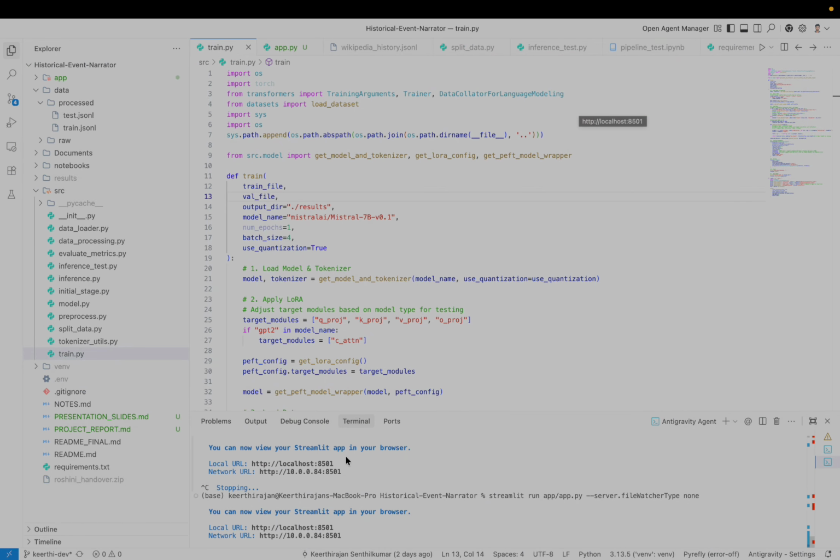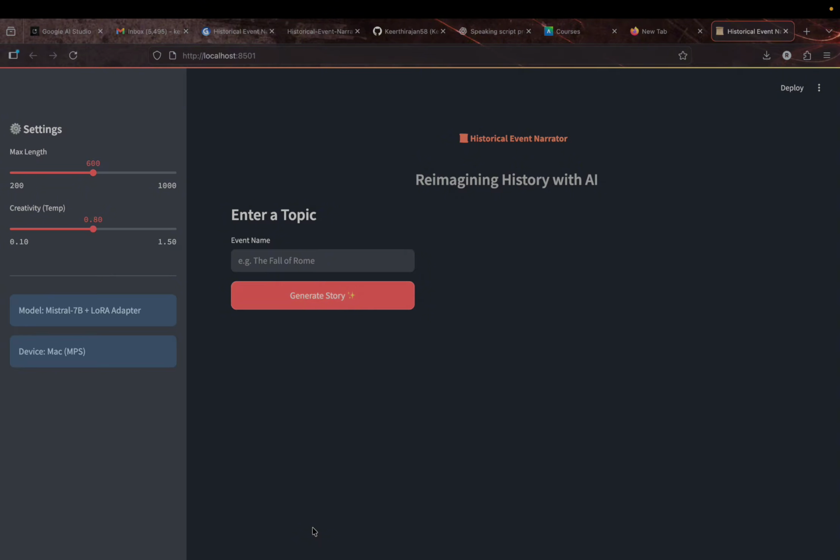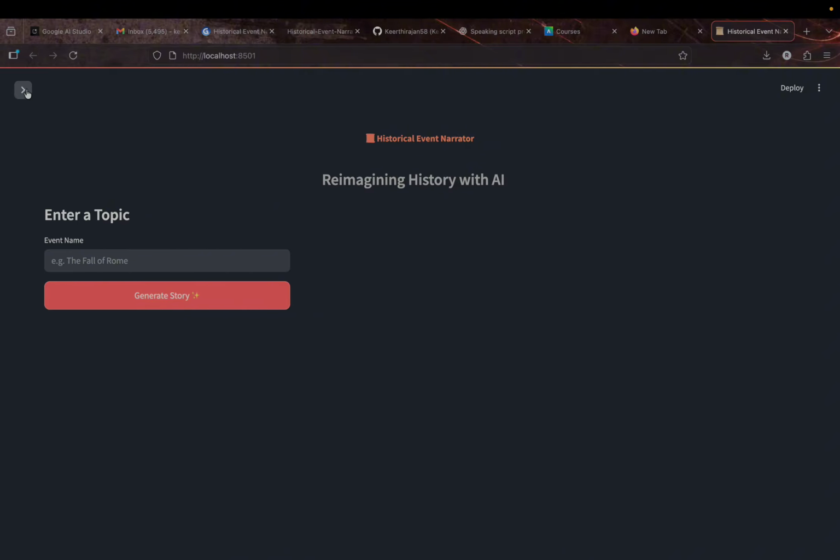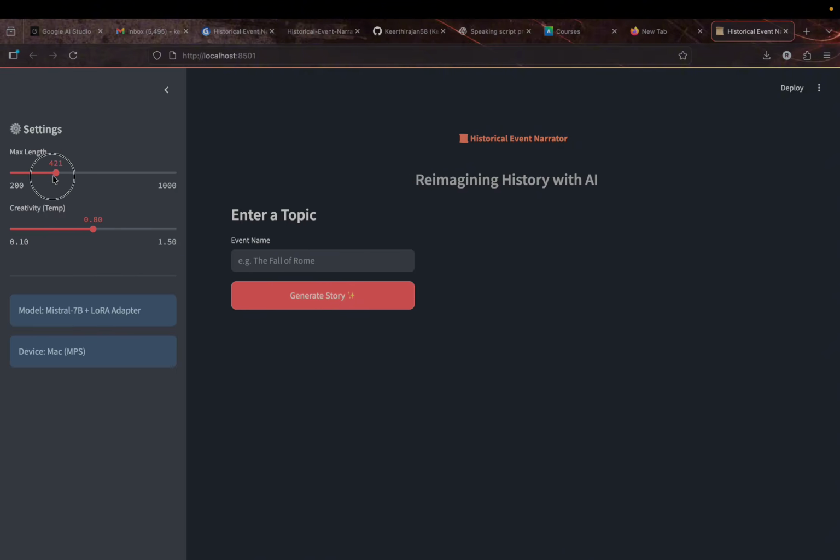Now we can see the demo of our app. So this is the web UI of our fine-tuned model, and on the left side, we can adjust the settings. For example, we can set the length of the narration, and here I'm setting it as 200, and we can set the creativity temperature for the twist. I'm setting the full score, and here we can enter the topic that we want the story about, and I'm going with the Hiroshima and Nagasaki story, and let's see what twist it gives.